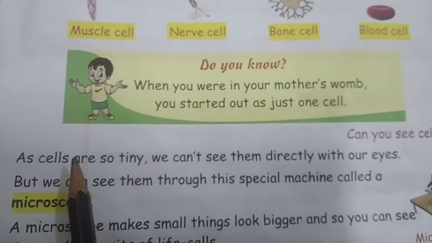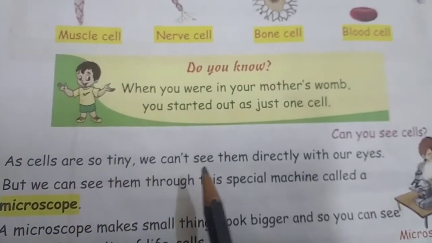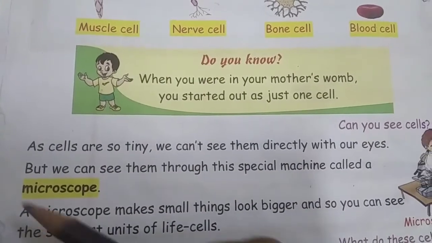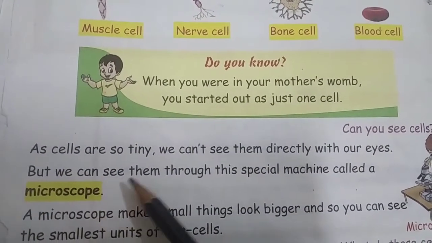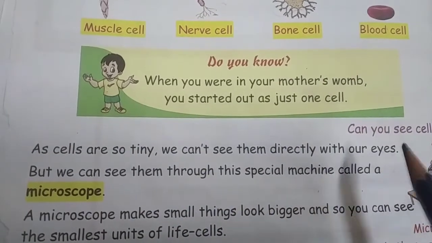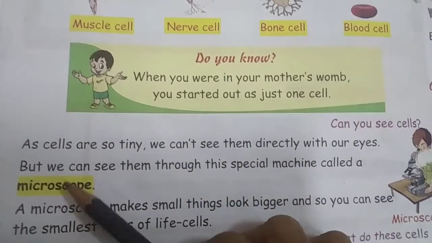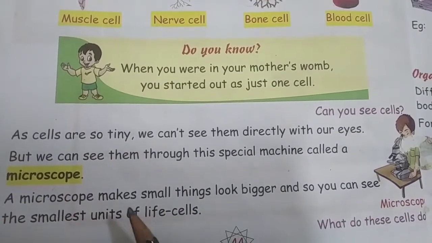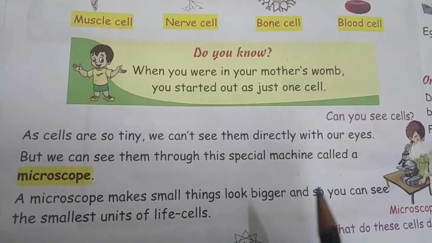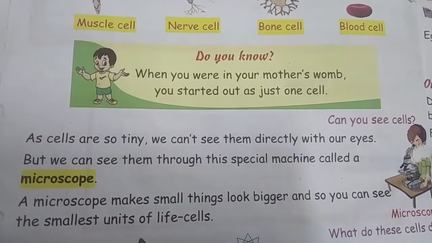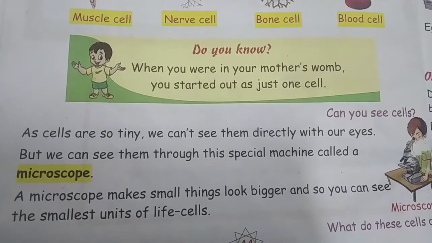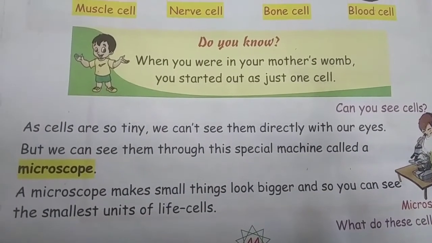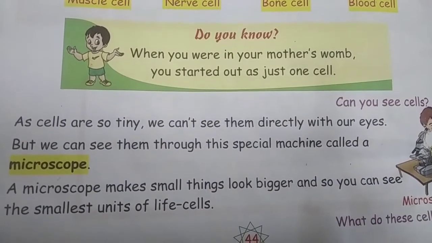Okay. As cells are so tiny, we cannot see them directly with our eyes. We cannot see the cells directly, yes or no? But we can see them through a special machine called a microscope. Okay. So you can see this is the microscope. A microscope makes small things look bigger, and so you can see the smallest unit of life, cells. Okay children. So microscope is a machine which helps us to see the smallest unit of life, cells, looking bigger.